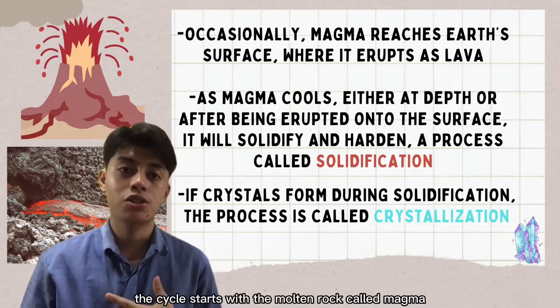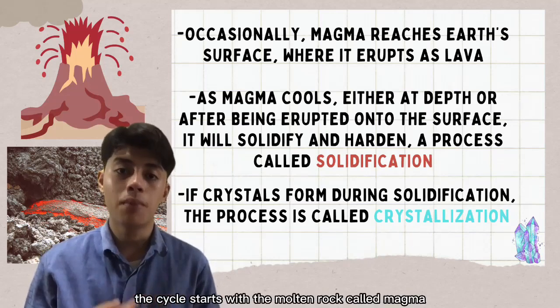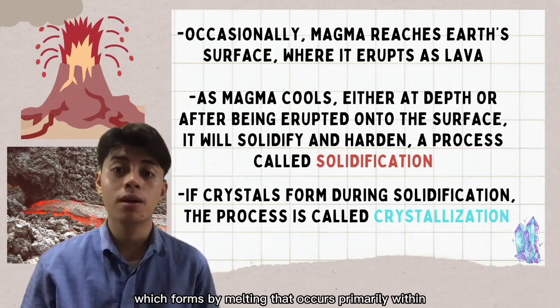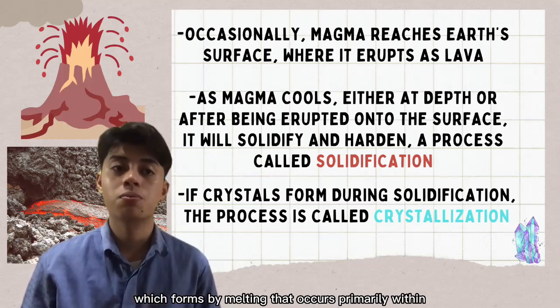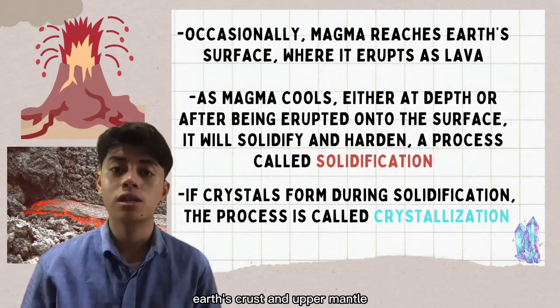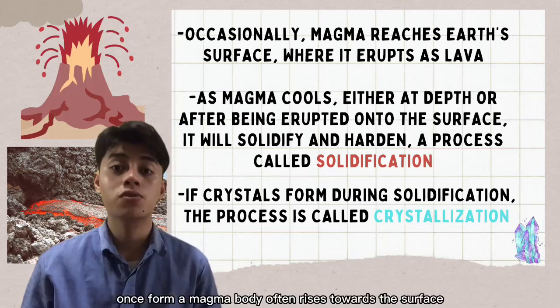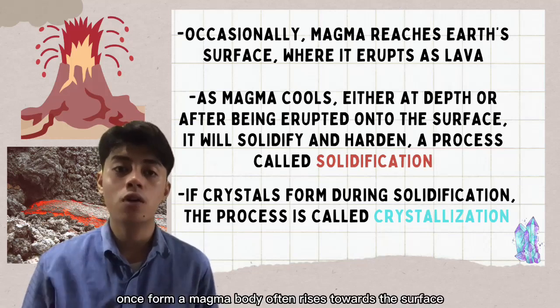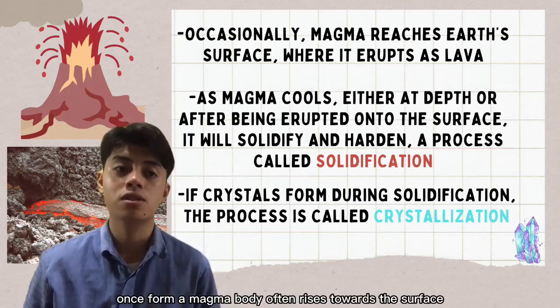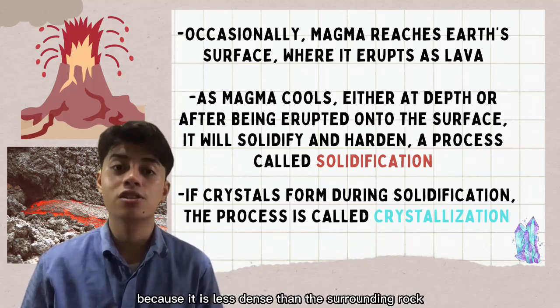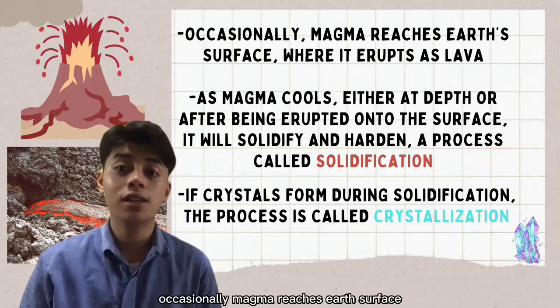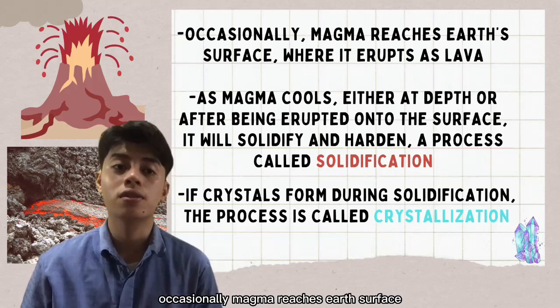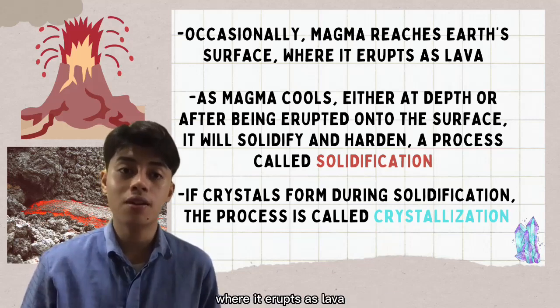The cycle starts with the molten rock called magma, which forms by melting that occurs primarily within Earth's crust and upper mantle. Once formed, a magma body often rises towards the surface because it is less dense than the surrounding rock. Occasionally, magma reaches Earth's surface where it erupts as lava.